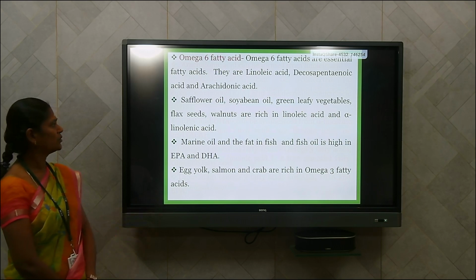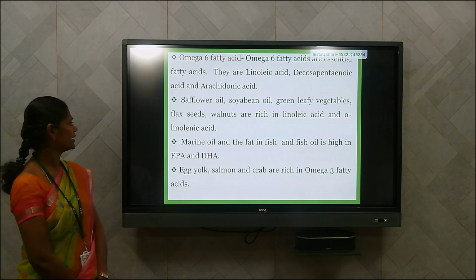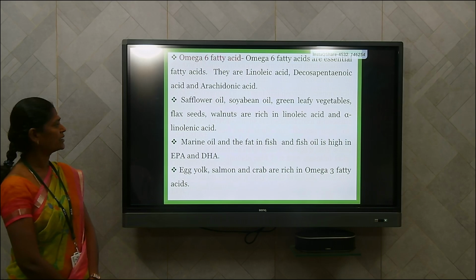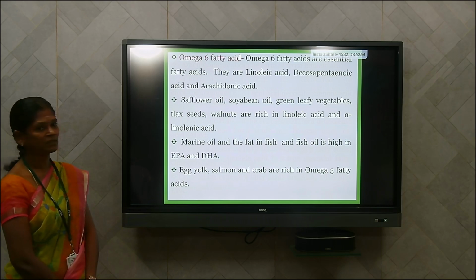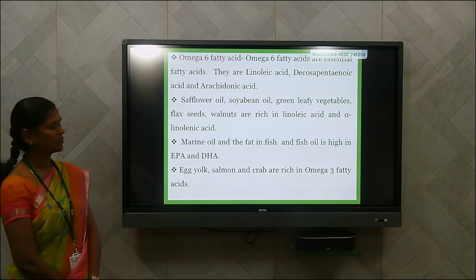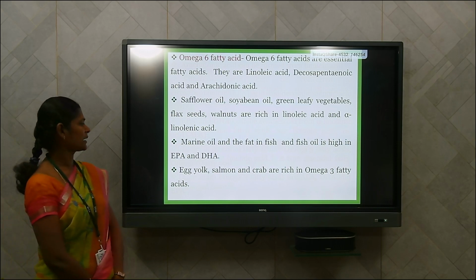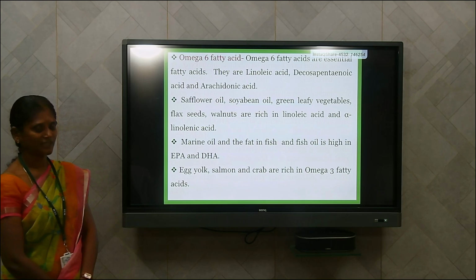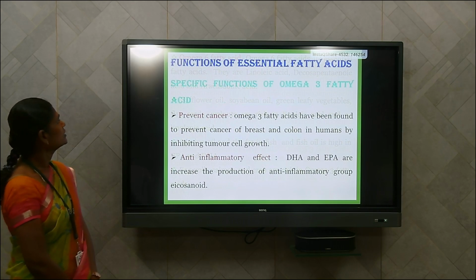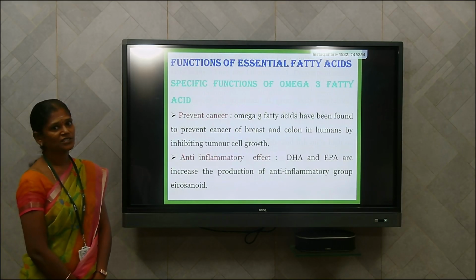These are rich in linoleic acid and alpha-linolenic acid. And marine oil, fat in fish and fish oil are the highest source of eicosapentaenoic acid and docosahexaenoic acid. Egg yolk, salmon and crab are rich in omega-3 fatty acids. Next we can see the functions of essential fatty acid.